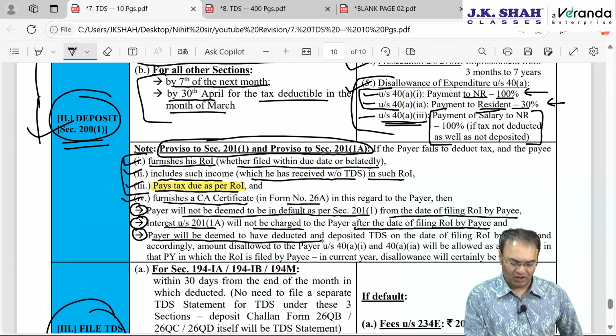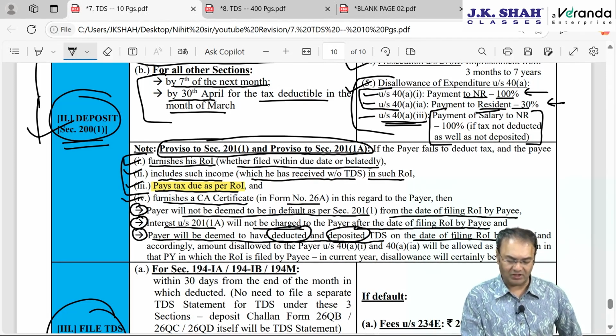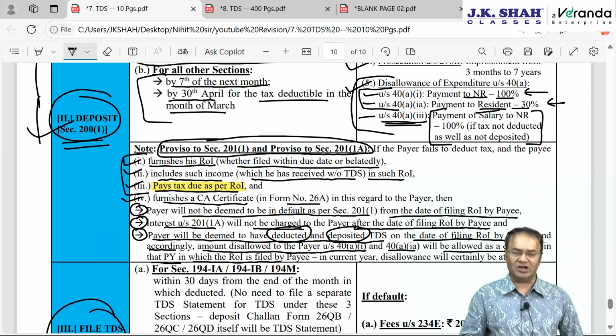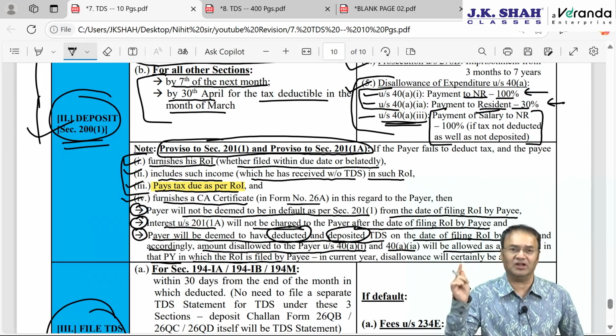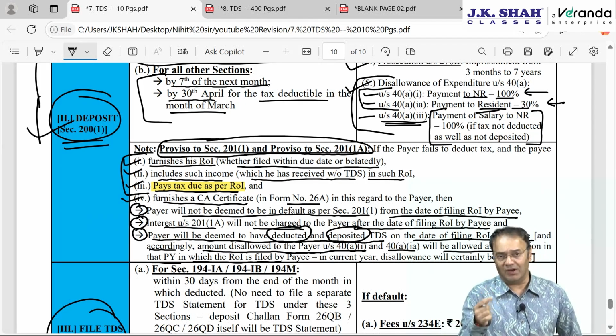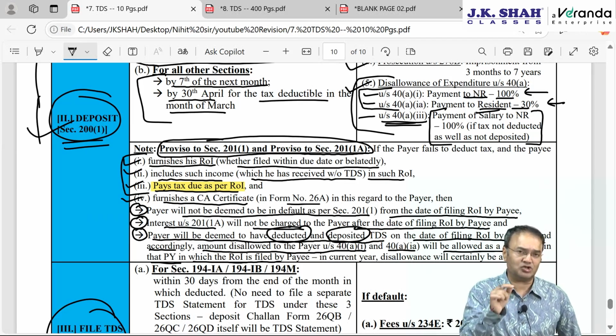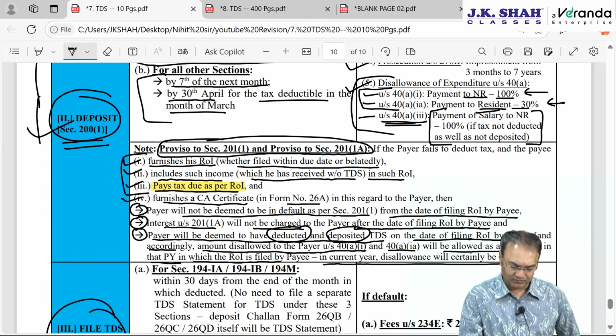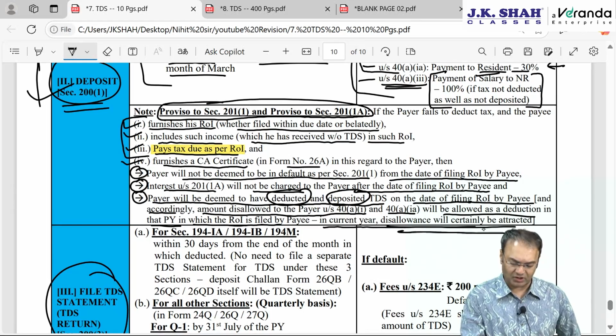The payer will be deemed to have deducted and deposited TDS, both, on the date of filing IT return by the payee, and accordingly the amount disallowed to the payer under section 40 clauses subclause 1 or subclause 1A will be allowed as a deduction in that previous year in which IT return is filed. IT return is filed by me in 25-26, so JK Shah Classes will get deduction of the disallowed amount in 25-26. Deduction will be allowed in 25-26, but financial year 24-25 disallowance will surely be attracted. In the current year, disallowance will certainly be attracted.